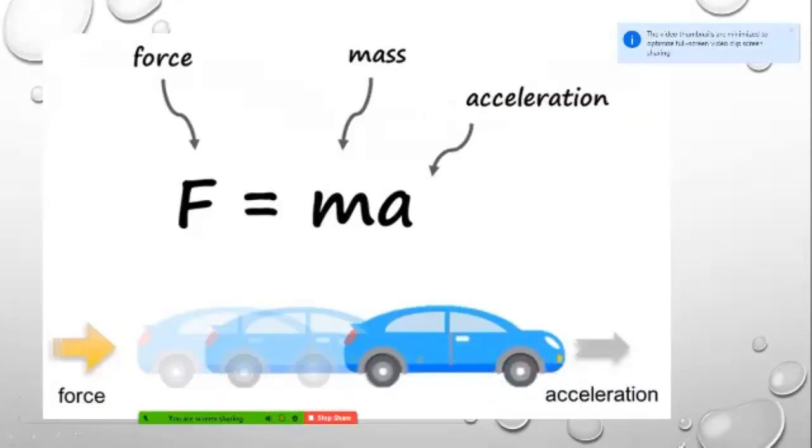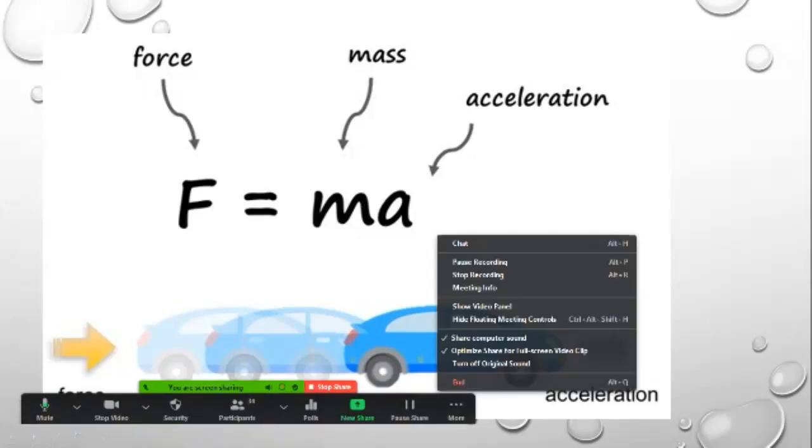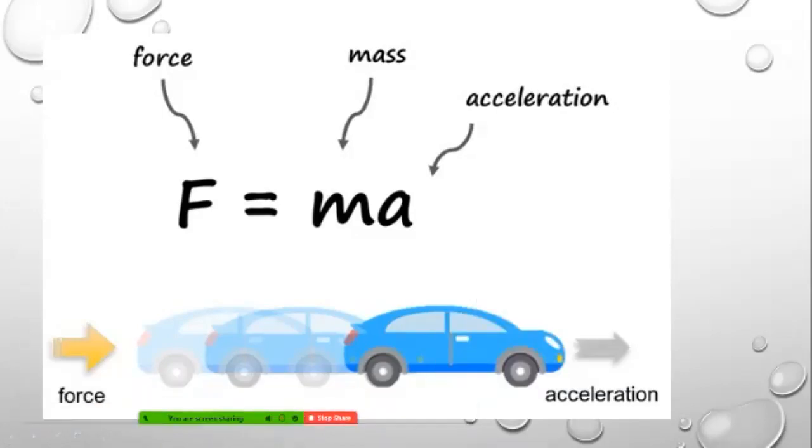Whenever I talk about the second law of motion, it is called the law of acceleration. You see, students, the force is equal to mass into acceleration. So here is that car, and if you are applying the force, it comes here, and then it comes here. It means it accelerates. So this is the second law of motion on which you have solved the question. Force you have calculated, mass you are able to find out. Now I am giving you another question, where you have to find out the acceleration.